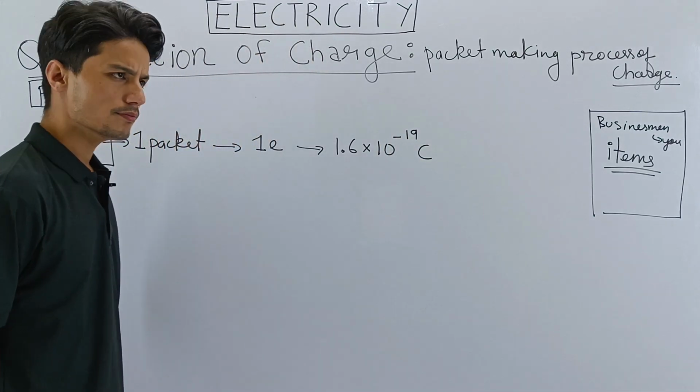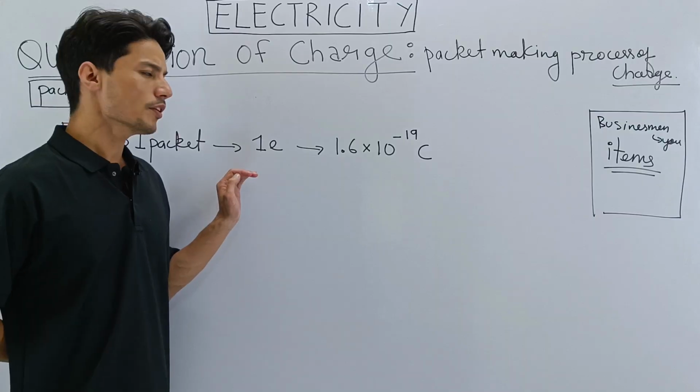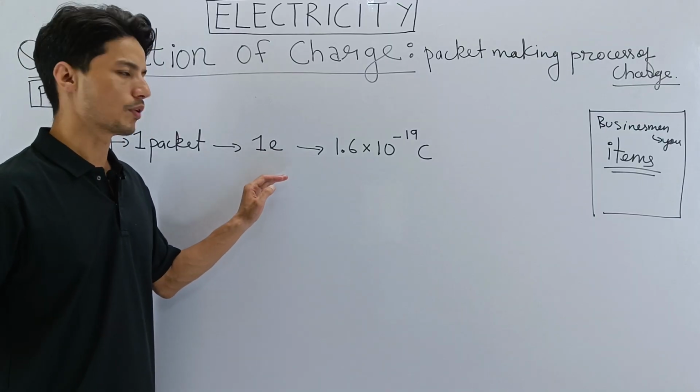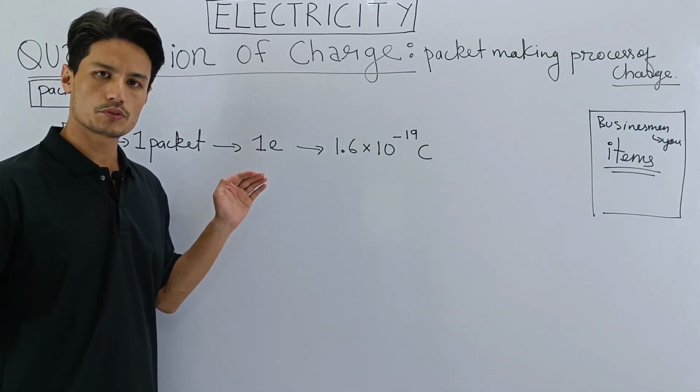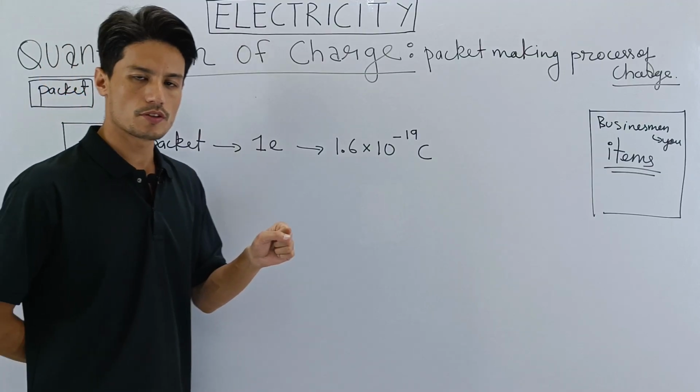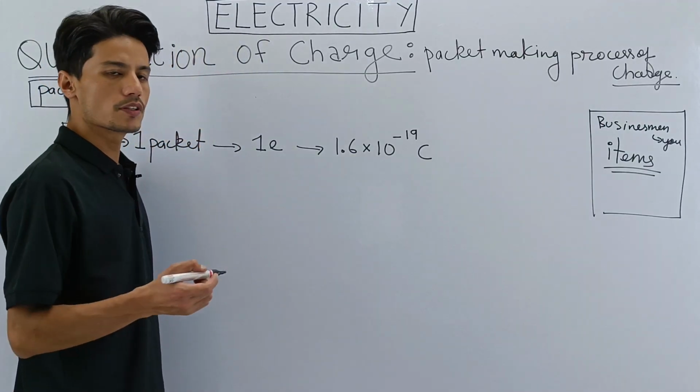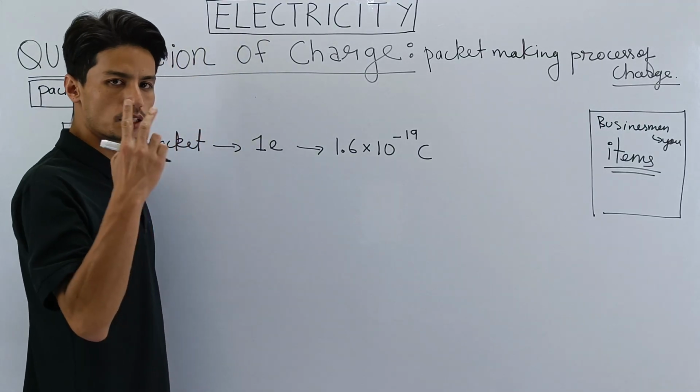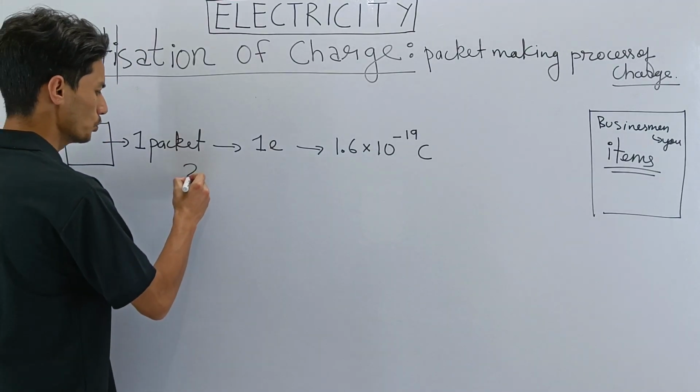Now what if you want more than 1? What if you want 2? Then can you get 2? Yes, you can get 2. If you want 2, then get yourself 2 electrons. Get 2 packets. So you go and take 2 packets.